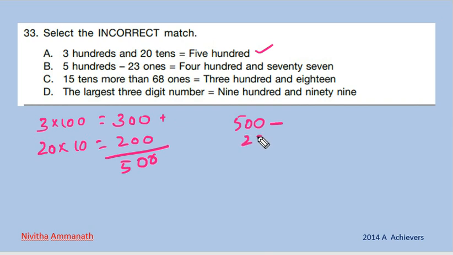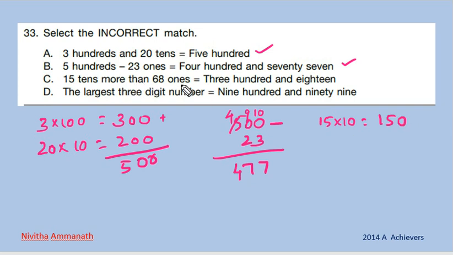Then 500 minus 23 ones means 500 minus 23. From here 4, then here 9, then here 10. 10 minus 3 equal to 7. Then 9 minus 2 equal to 7. Then 4. 477. That is correct. Then next one, 15 tens means 15 into 10.